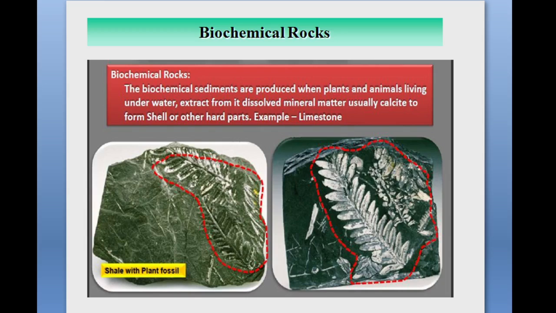So biochemical rocks are produced when the plants and animals living under the water extract from it dissolved mineral matter, usually calcite, to form shells and other hard parts. Then these shells accumulate on the ocean floor in great quantities to form sedimentary rocks. An example of a biochemical rock is shell limestone.